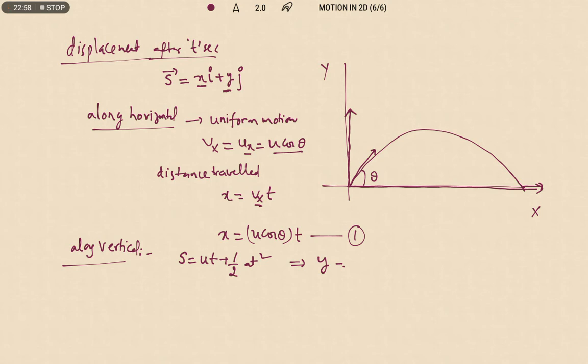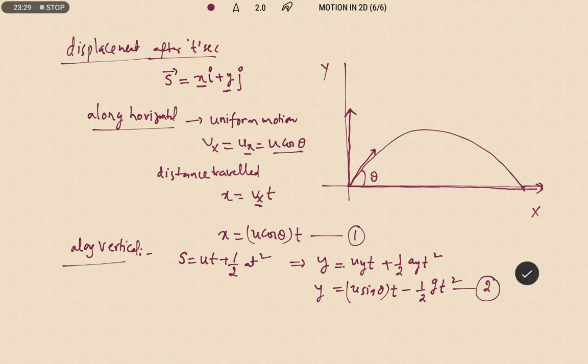So u here is uy, y equals uy t plus half ay t square. Now substitute the values. Uy is the initial velocity at the point of projection, that is u sin theta into t, minus half, ay value is g, so g t square. So this is the vertical displacement after t seconds.